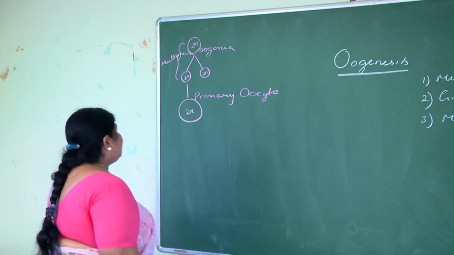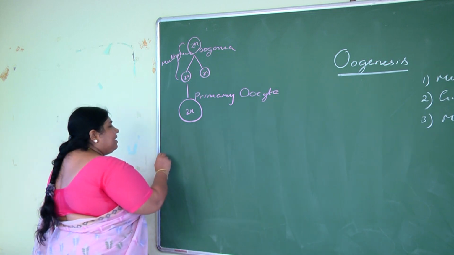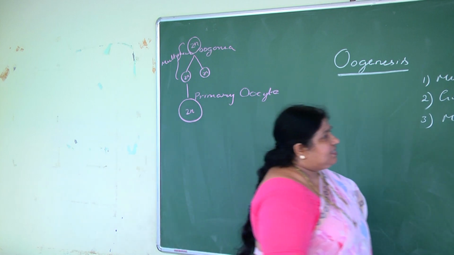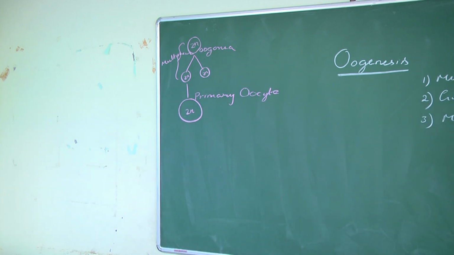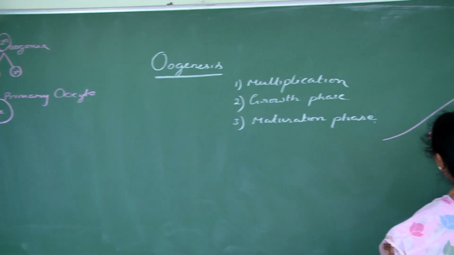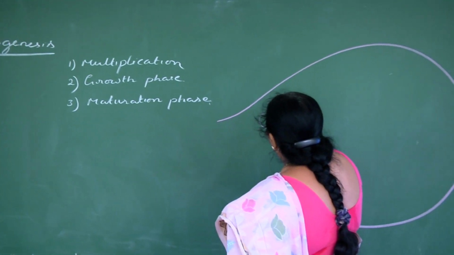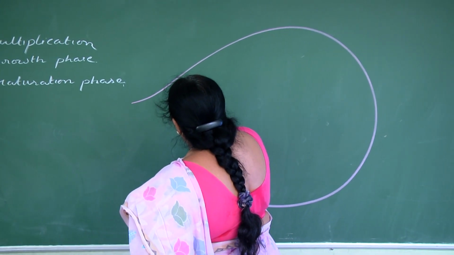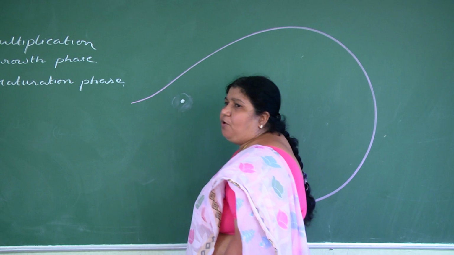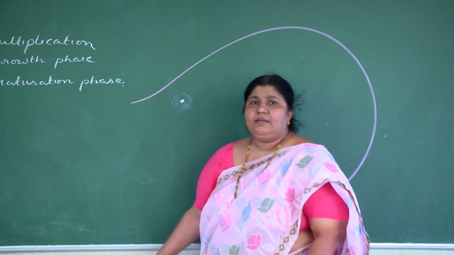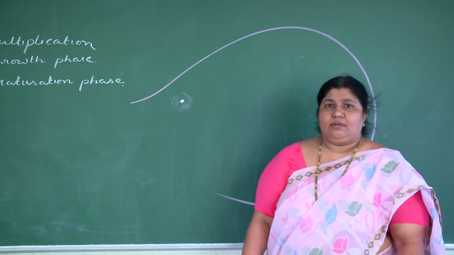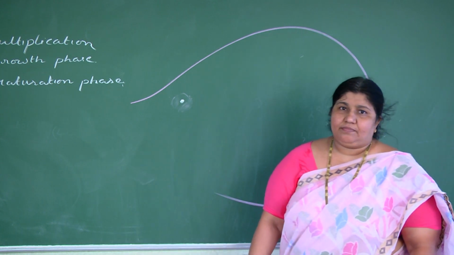Every ovary has many such primary oocytes. Where is this taking place? In the ovary. So the primary oocytes, which are diploid, with halted meiosis 1 at prophase 1, are present in the fetal ovary.